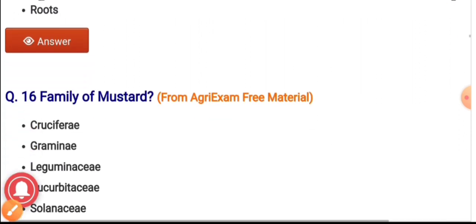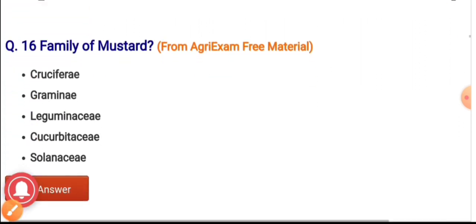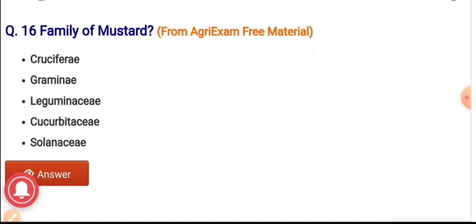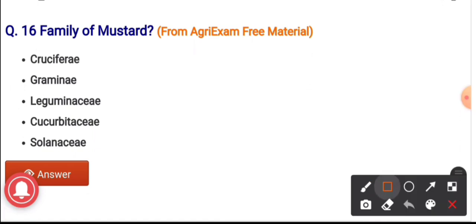Question number 16. The family of mustard. Options are Cruciferae, Gramineaceae, Leguminosae, Cucurbitaceae, Solanaceae. And the correct answer is Cruciferae. The family of mustard is Cruciferae.